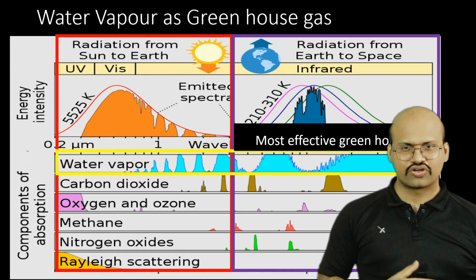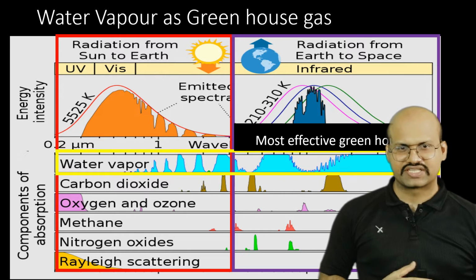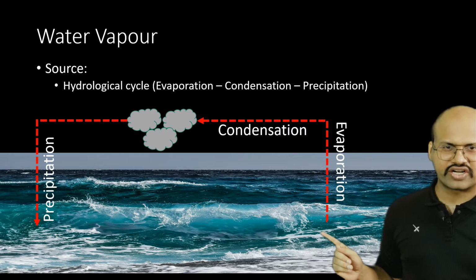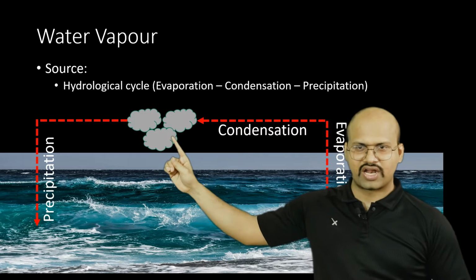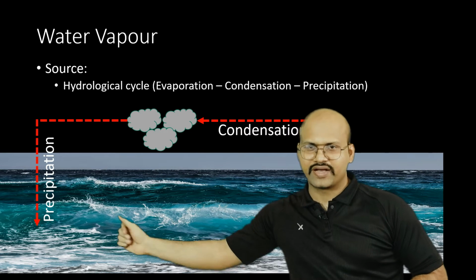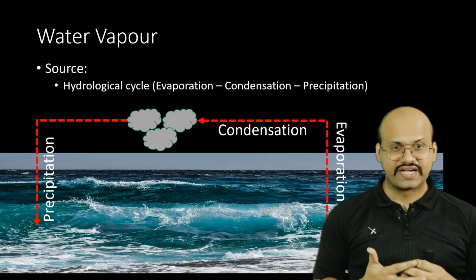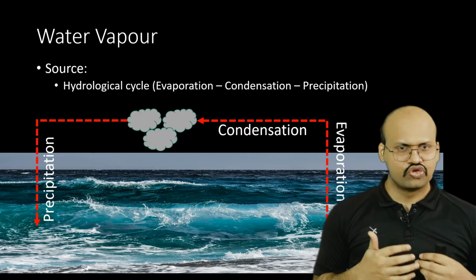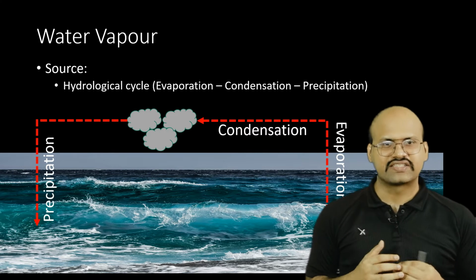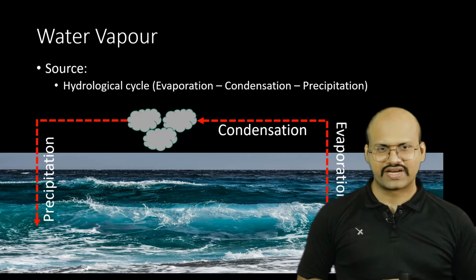The major source of water vapor is the hydrological cycle. You can see that the water is evaporated, it is condensed to form clouds, and then rain occurs and it comes back to our Earth. So this is a cycle through which water vapor is maintained in our atmosphere. Now human activities have very less effect on the amount of water vapor in the atmosphere.